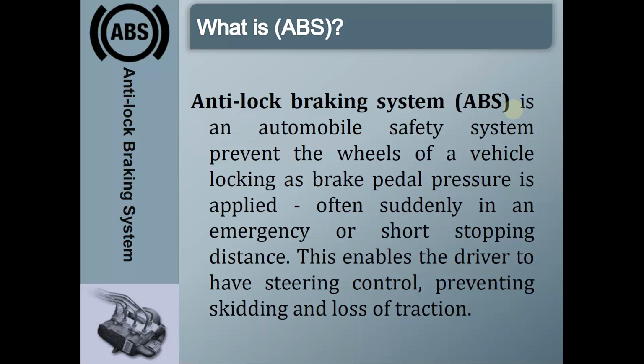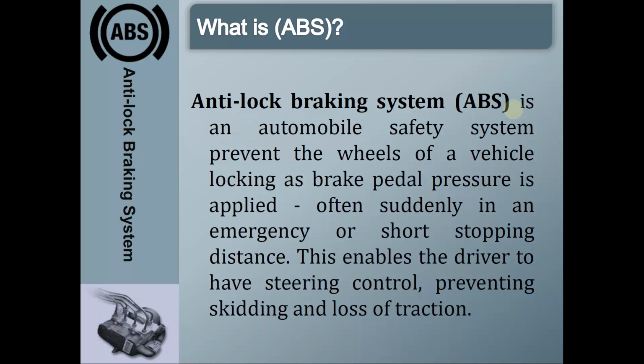In a normal braking system, when there is a wheel lock, as I mentioned earlier, it will cause skidding of the vehicle because the wheel speed and the vehicle speed are different. In wheels there are two different types of velocities: the rotational velocity and the translational velocity. Only when the rotational and translational velocities are equal will the vehicle run in a stable condition.